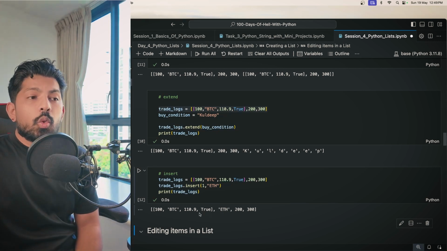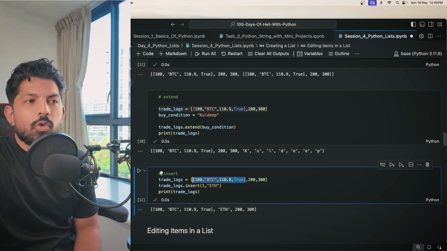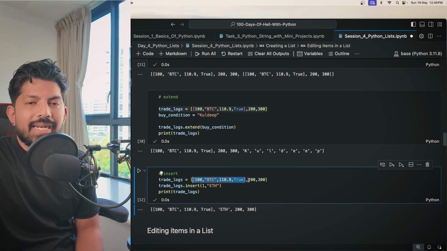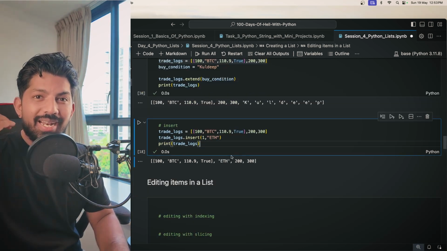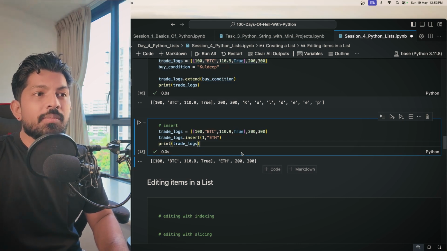Correct. So what if I wanted to add something here? Here we know that this whole list at the 0 index, 0, 1, 2. So at the 1 index, it was 200. So what we did, ETH has been added to this position and we have given a new list. So with this mistake, we have another very interesting concept, that is, what if I wanted to insert an item in a 2D list?